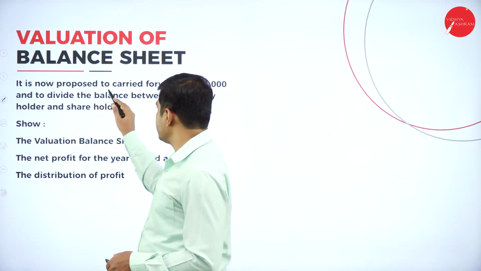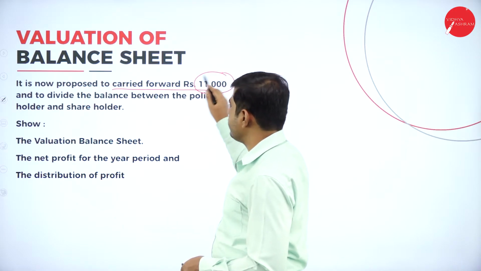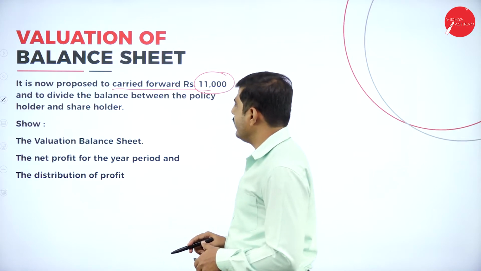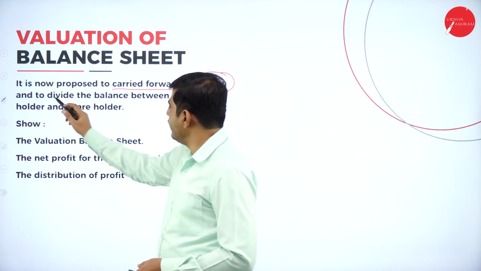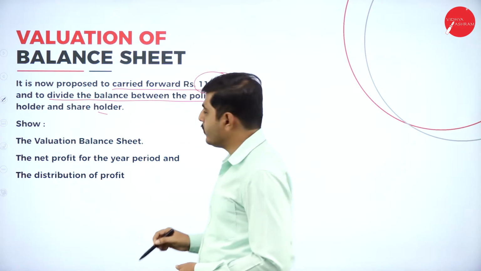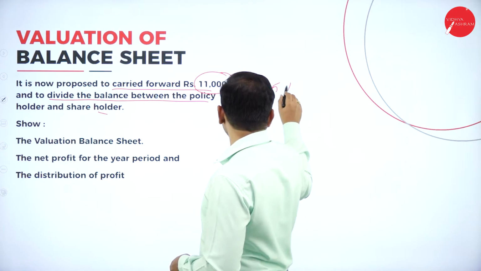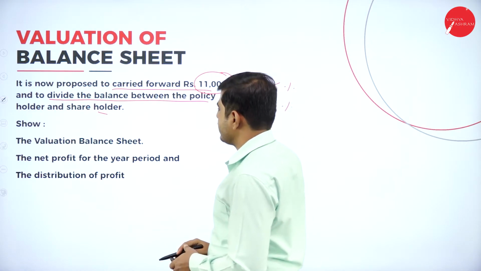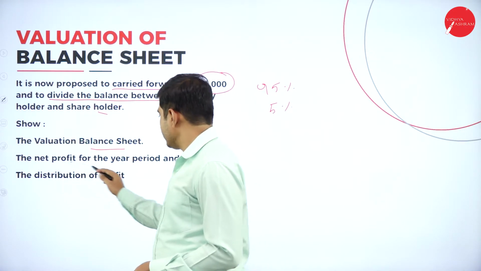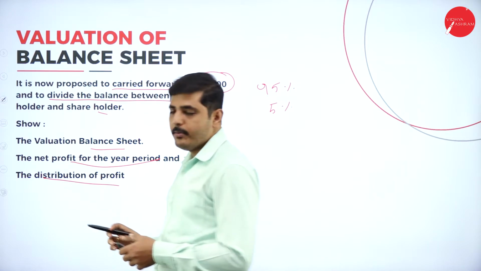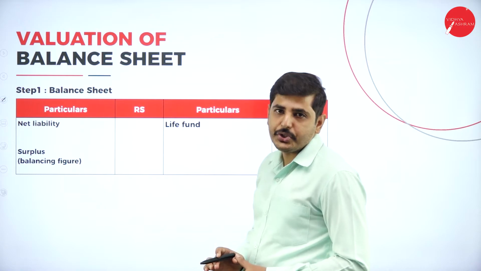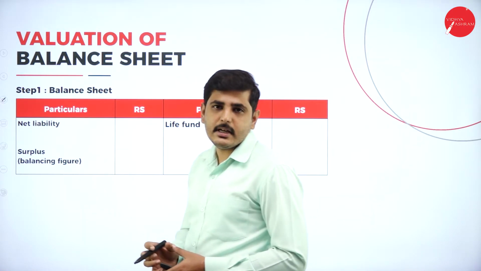It is now proposed to carry forward 11,000 of the profit. The 11,000 of the profit will be carried forward and the balance divided between the policy holder and shareholder. So the policy holder should get 95%, the shareholder 5%. We have to show the valuation of balance sheet, net profit for the year, and also the distribution of profit.